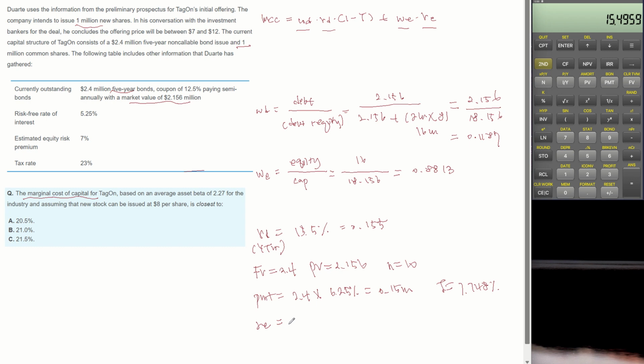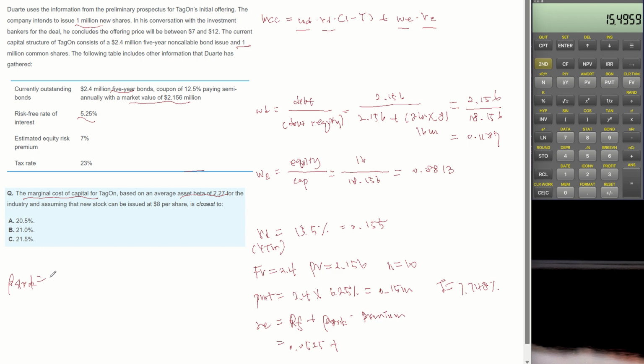Cost of equity can be calculated by the CAPM approach, which is the risk-free rate plus beta of stock multiplied by the equity premium. The question said the risk-free rate of interest is 0.0525, and we can calculate beta of stock because we know the asset beta is 2.27.